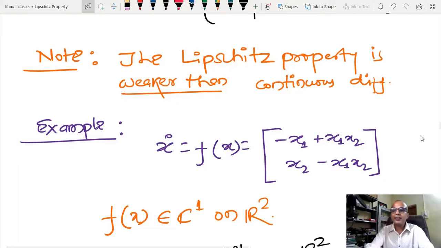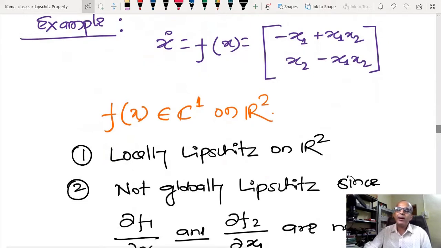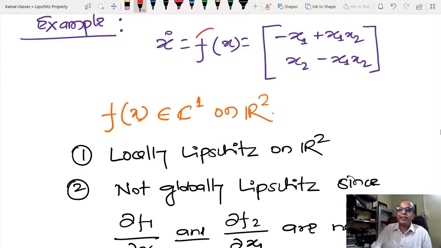Now let us come to some practical example, where we are going to try to estimate the Lipschitz constant. In the one-dimensional case things are very easy. If f(x) is differentiable, you can just look at the derivative, and from that we can guess the Lipschitz constant. But for the higher-dimensional case I have to look at things a little more carefully.